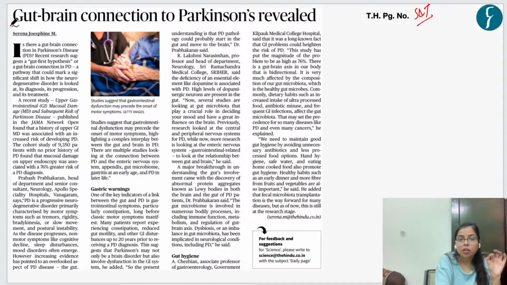Now there is a new study which says that when there is an issue in the gut, that is, when the inner lining of the digestive system, for example food pipe, esophagus, stomach and intestine, is damaged, this can have a direct connection with the onset of Parkinson. This is what the new study says.